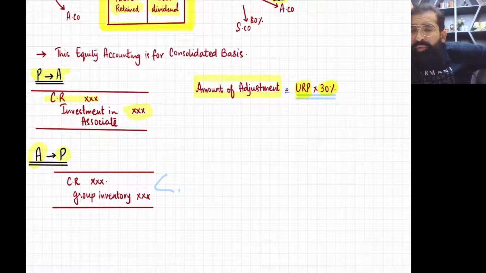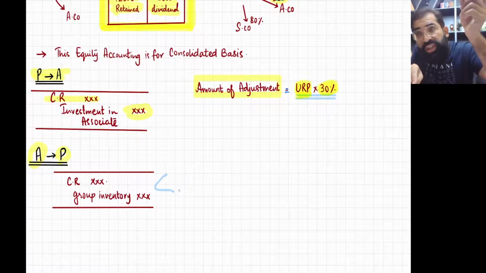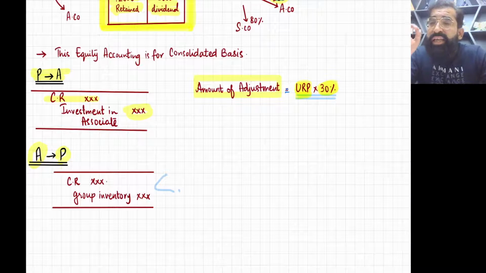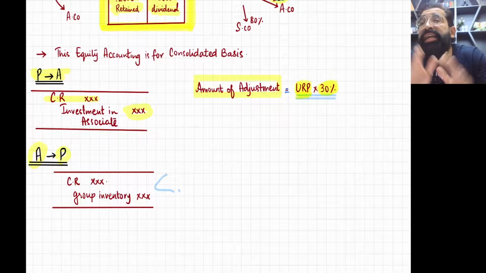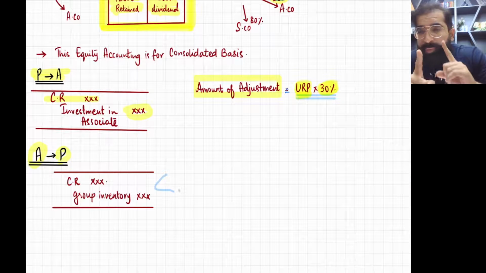URP, total unrealized profit, multiplied by your holding percentage. But in case of subsidiary, we make entry of complete URP. This is the difference between subsidiary and associate.